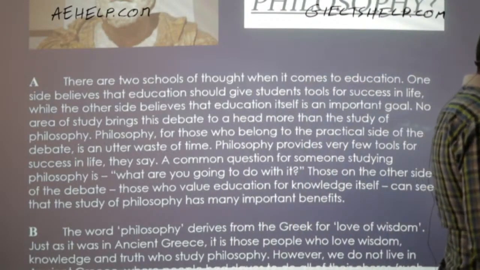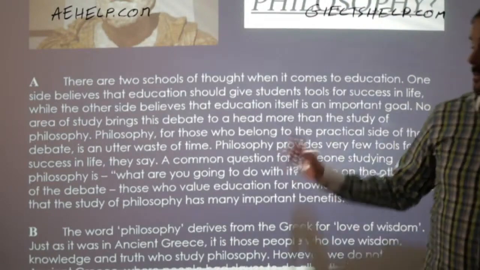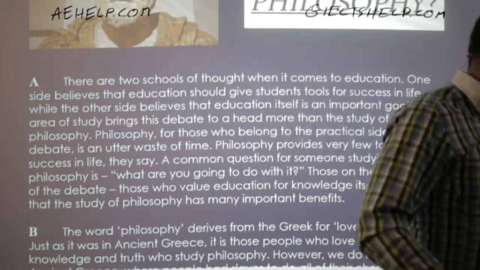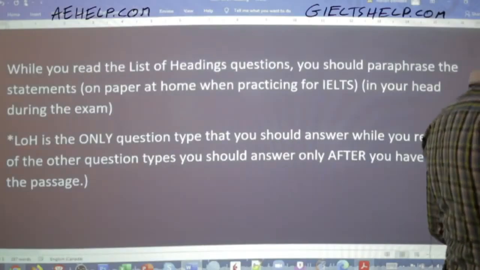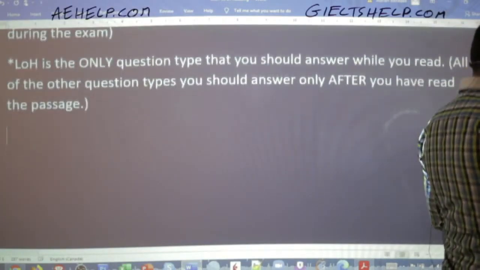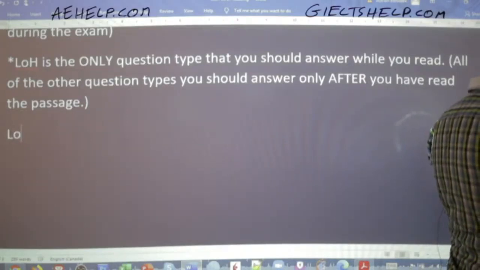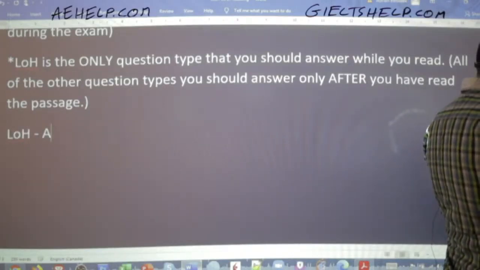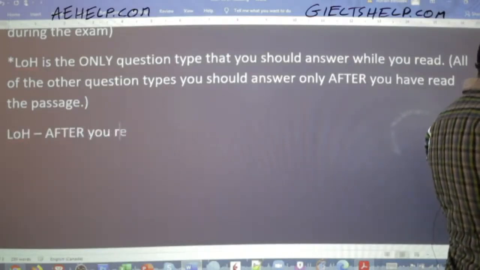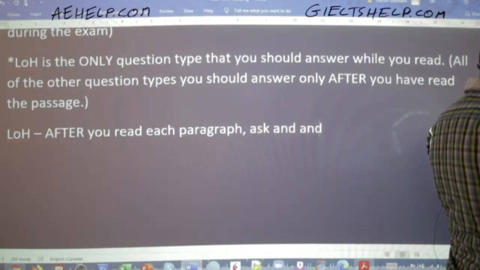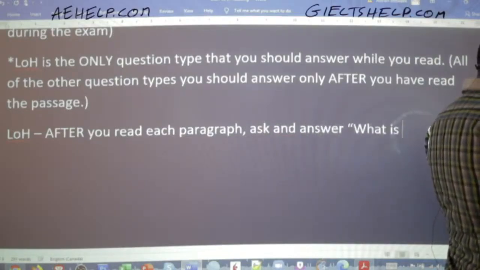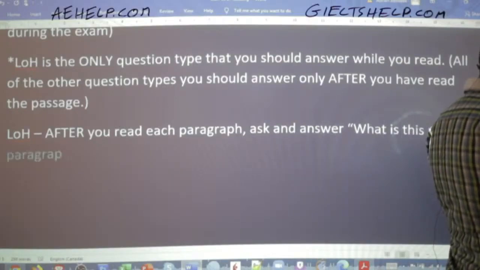Okay, so now that I read this paragraph, to answer list of headings questions, your step here is asking what the paragraph is about. After you read each paragraph, ask and answer, what is this paragraph about?